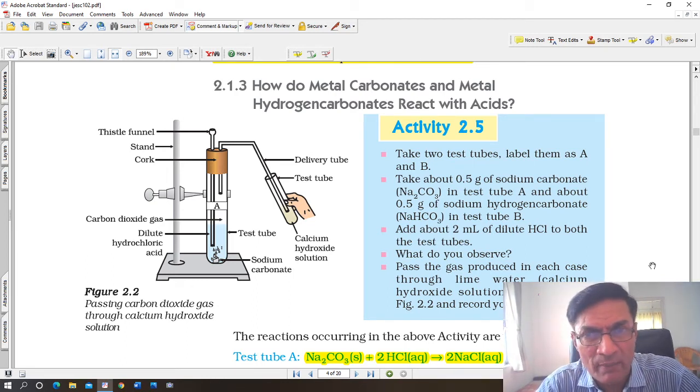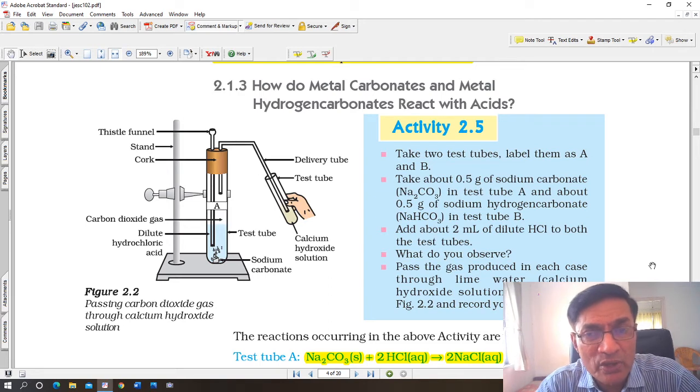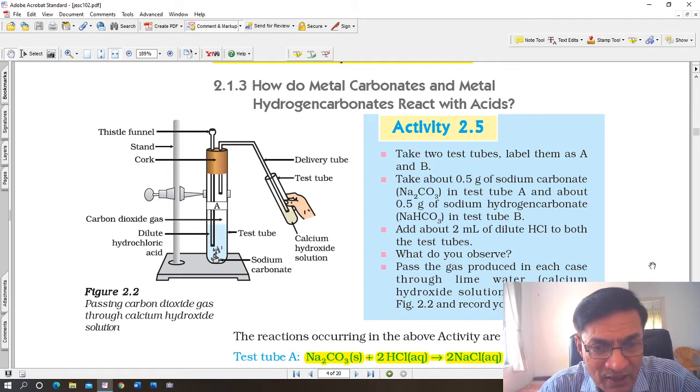It's the same thing. Now how do they react with acids? Obviously carbonates and bicarbonates will react with acids in a different way. For example, they may actually evolve carbon dioxide. Because carbon and oxygen are a part of bicarbonates, HCO3, when acids react with them, carbon dioxide is going to be evolved. Alright, now let's conduct an experiment here.